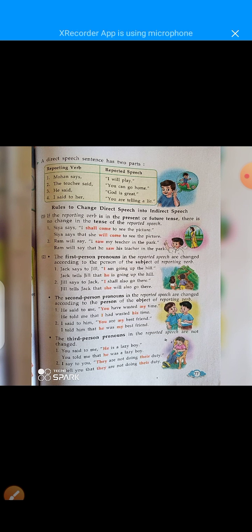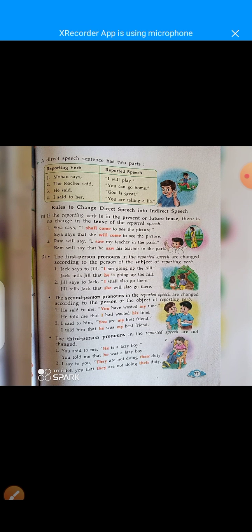Number 2: the first person pronouns in the reported speech are changed according to the person of the subject of the reporting verb.